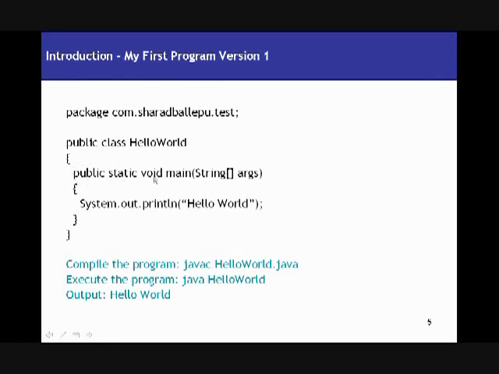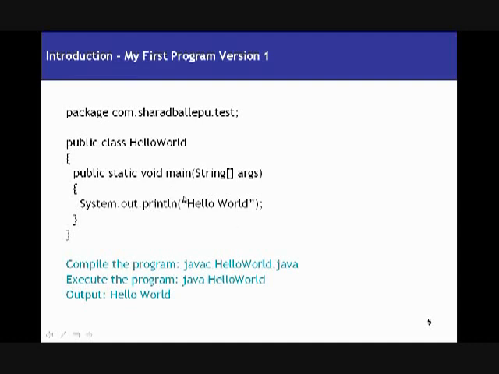If you say private static void main, it's not going to work. If you say public void main, it's not going to work. It should be public static void main, which takes a string argument. So once it finds this main method for your class, it's going to invoke that method. So what's there in my method? Simply it says System.out.println hello world.